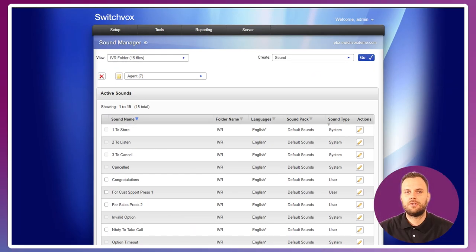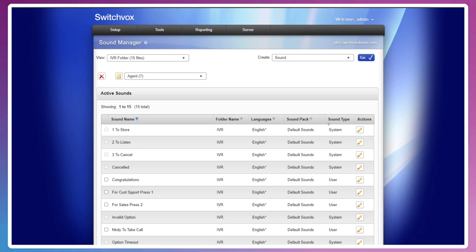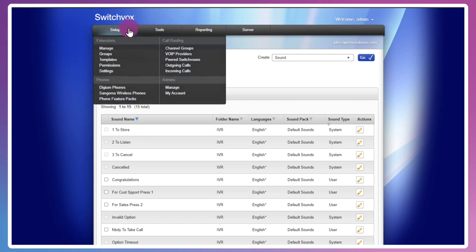The Sound Manager is where system prompts and messages live on the system. These prompts are used all throughout the system where audible assistance is needed, such as IVR greetings, conference directions, voicemail actions and instructions, and the company directory, to name a few. We can manage these sound files by going to Tools, Media, and Sound Manager.